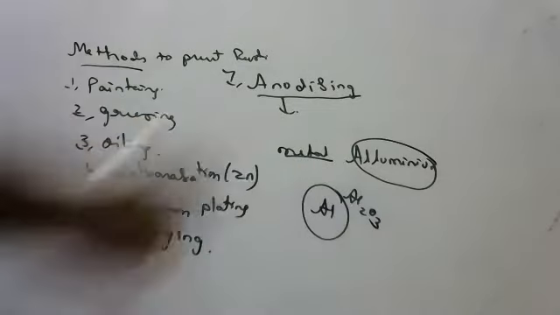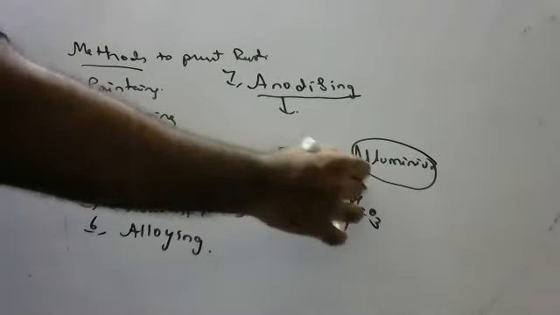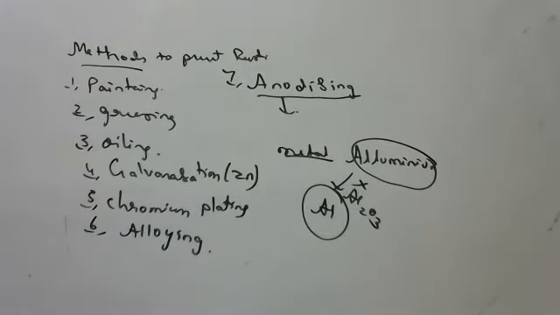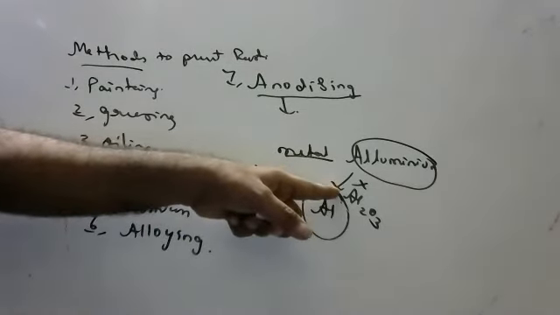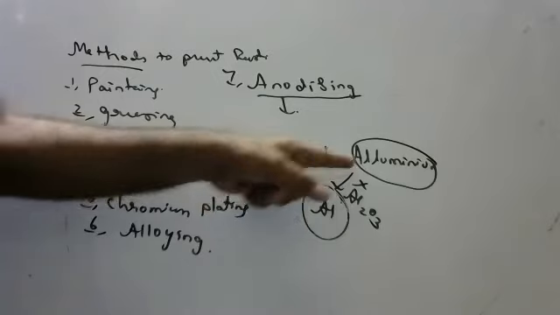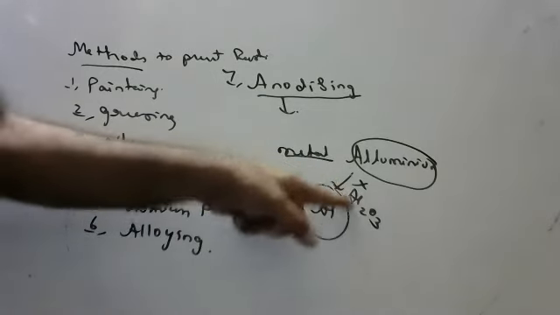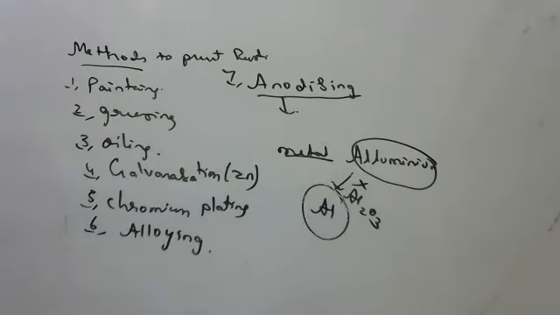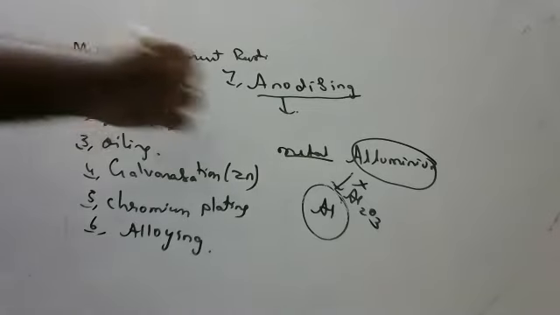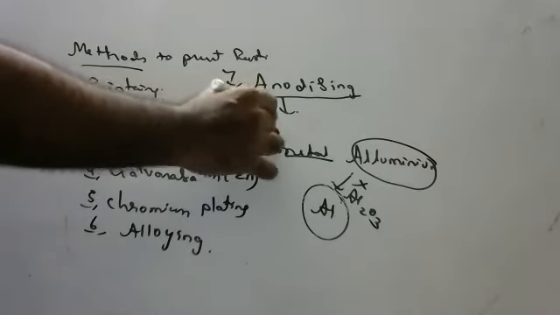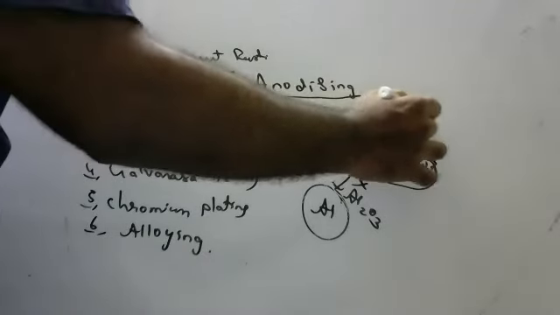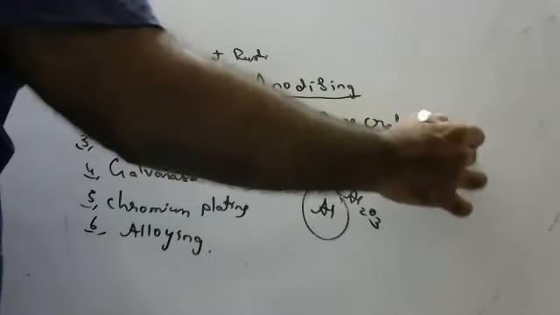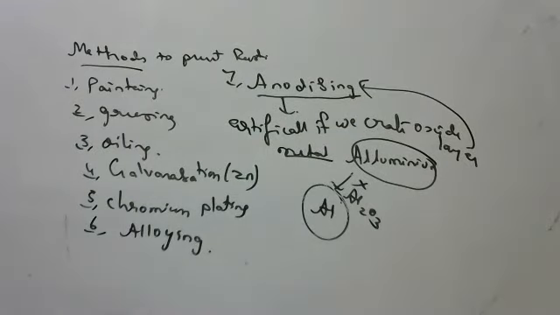Aluminium will form an oxide layer around itself, which prevents further corrosion. Again, I'm saying, aluminium forms an oxide layer itself, which prevents further corrosion. That is aluminium. But if we artificially create an oxide layer, that also prevents corrosion. That artificial creation of an oxide layer on any metal is called anodizing. It is given in the yellow box in the textbook.